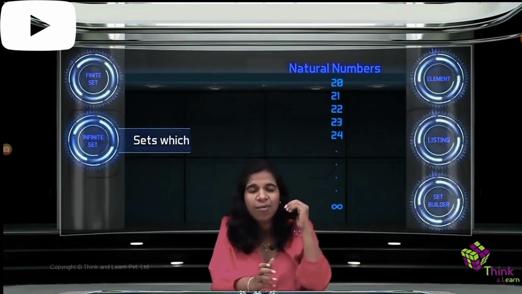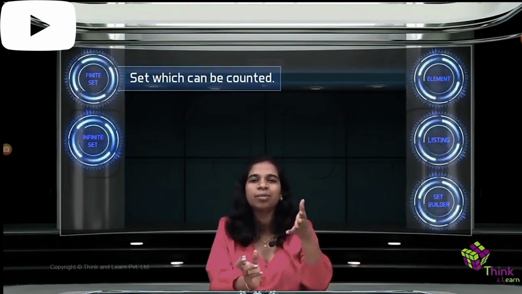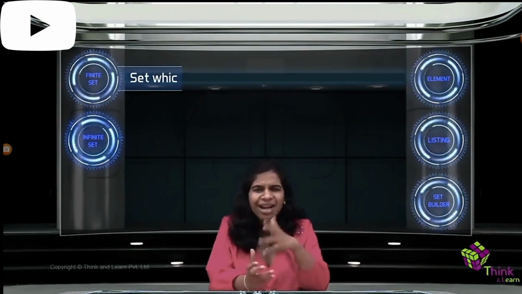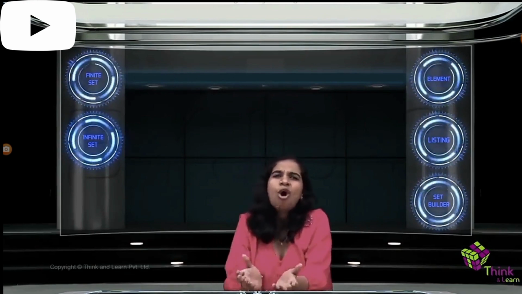So the natural numbers would be an infinite set, but the set of Indians who like to play cricket, even though a very large set, is still finite. There is a definite end to it. There are a definite number of people who fit into that set. Hence, it's a finite set. And if you think about any other sets that we discussed so far since the beginning, all of them were finite sets. There were a particular number of elements and we could count all of them.